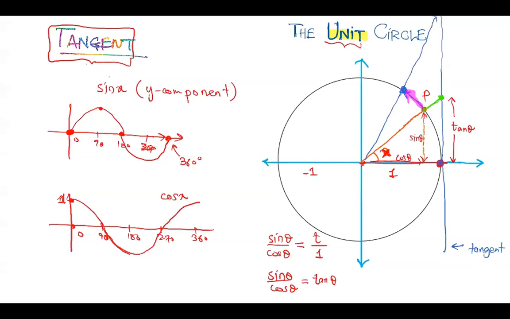But once the point goes to this point here, if I extend the line like this, since they are parallel lines, it will never cross the tangent line. That is why tangent is undefined at 90 degrees. So you can also understand it from here.